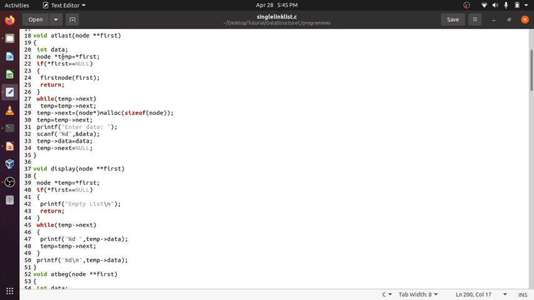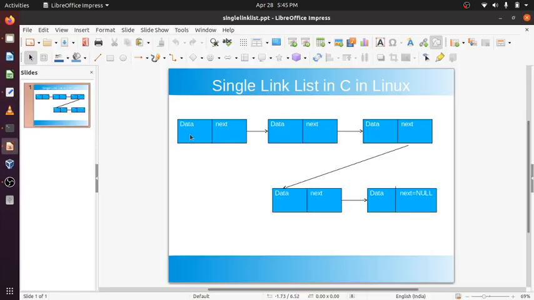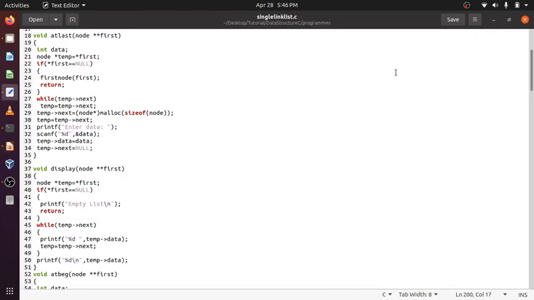A temporary pointer I had created will point to the first element. First here means this is a node; it has a pointer to that pointer, the first variable. A pointer to a structure is created.